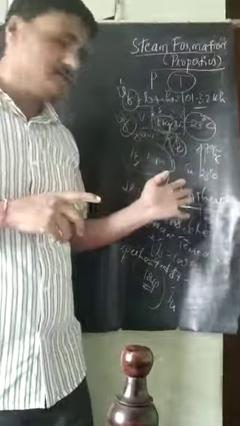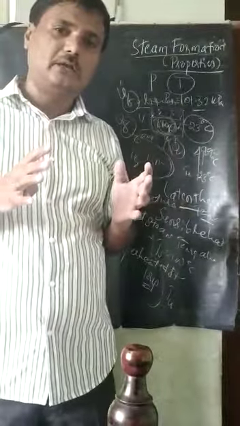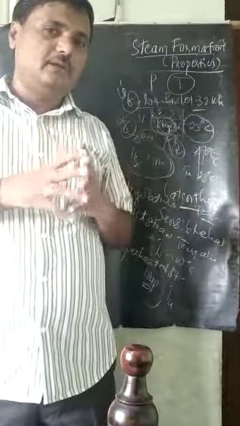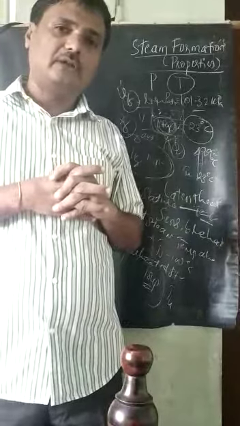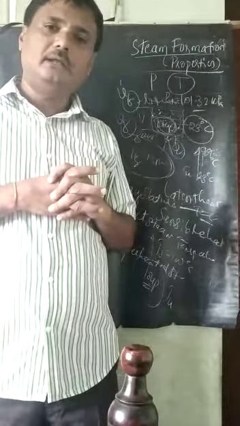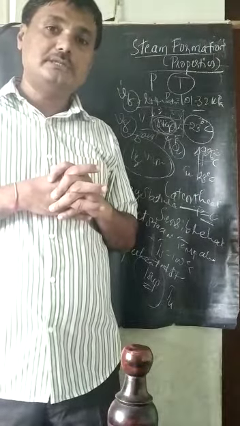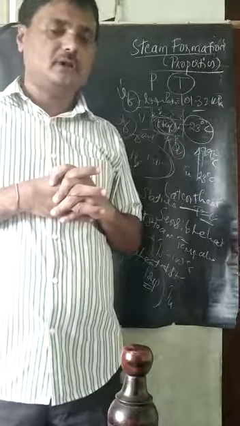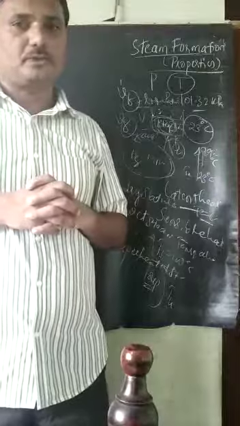Next is heat. There are two types of heat, latent heat and sensible heat. Sensible heat increases or decreases the temperature, and latent heat is utilized to change the phase, not the temperature. Here the temperature remains constant at constant pressure.